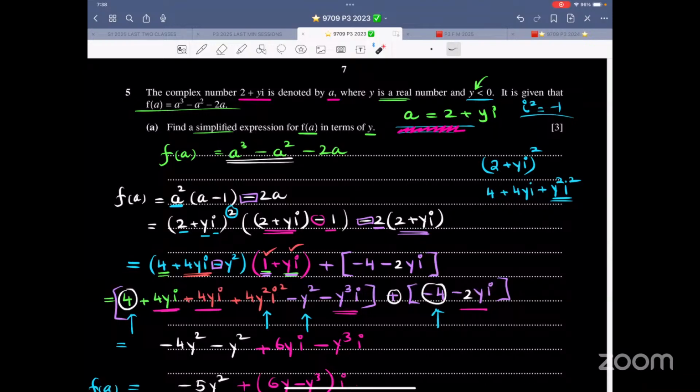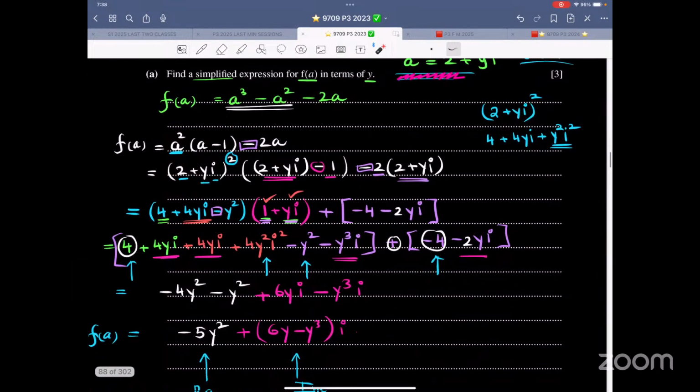Now, it's my personal preference. I believe in taking common. That means between these two terms, let me take a squared common. I haven't taken common throughout. I just took common from these two. Someone can take common throughout also. That's their choice. I wrote a squared, a minus 1. This is 2 plus yi whole squared, 2 plus yi minus 1, minus 2a minus 2 into this.